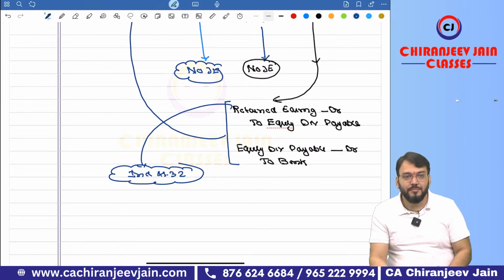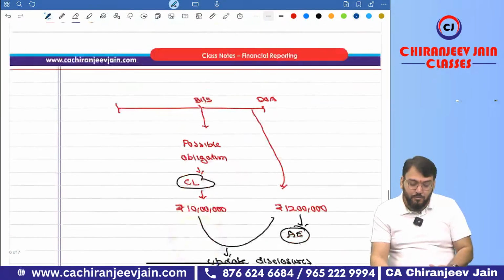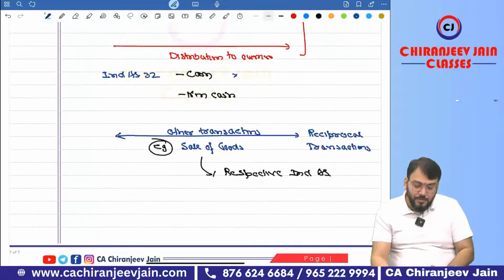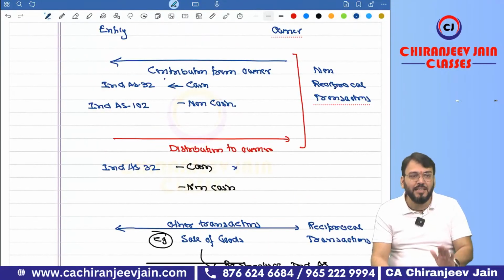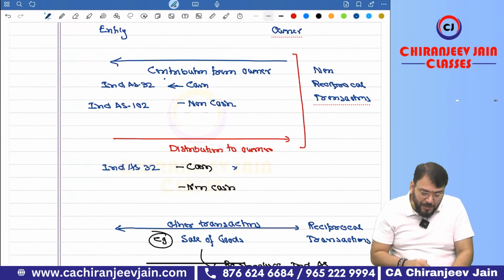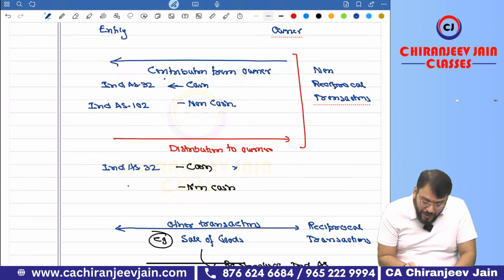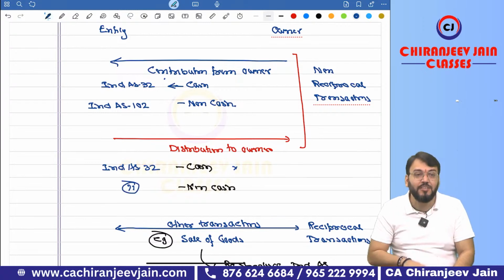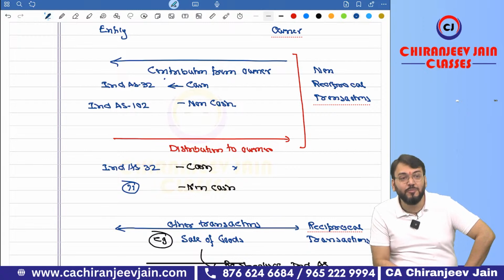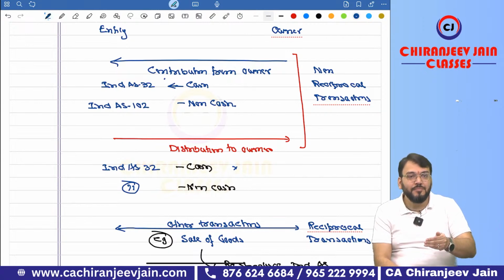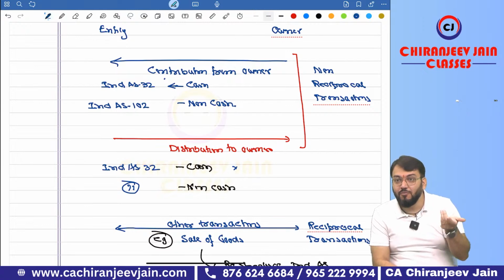Chalega? Yes, sir. Now, what actually happened before this Appendix A to Ind AS 10, means before this particular interpretation, there was no accounting treatment for this. So there was a doubt. If there is a distribution of non-cash asset to the owner, what will be the accounting treatment? Means if you distributed non-cash asset, at what value will that journal entry be done? One doubt came.